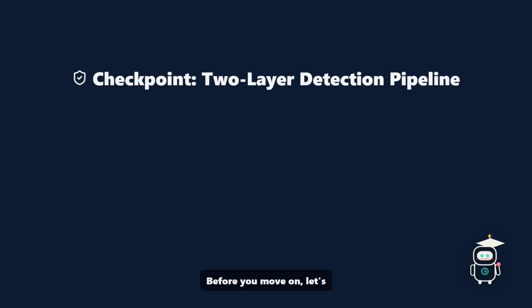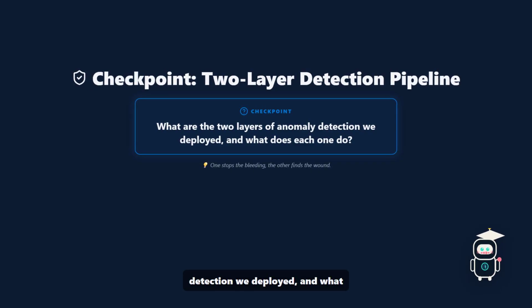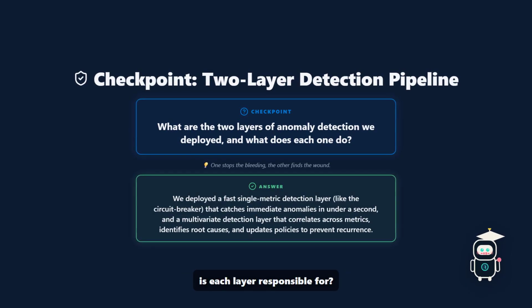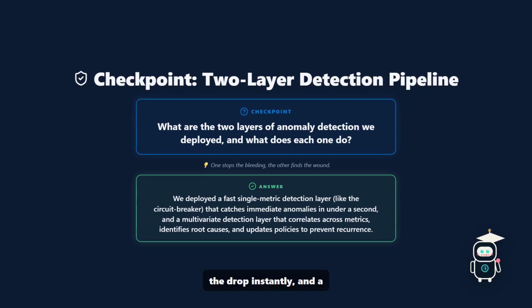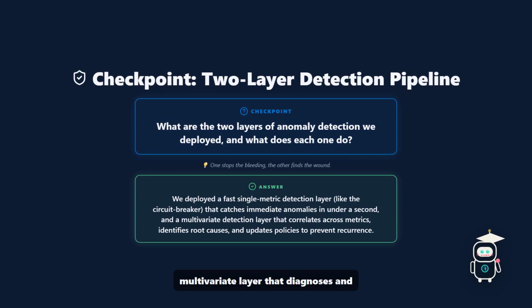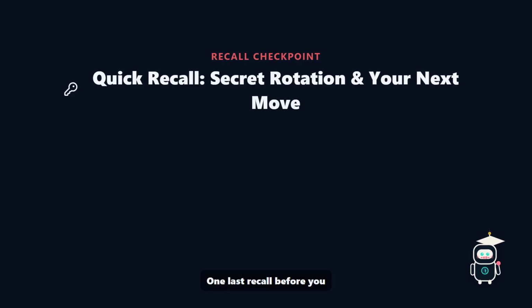Before you move on, let's lock this in. What are the 2 layers of anomaly detection we deployed, and what is each layer responsible for? Pause. The answer is a fast single metric layer that catches the drop instantly, and a multivariate layer that diagnoses and retrains the system. One last recall before you go.